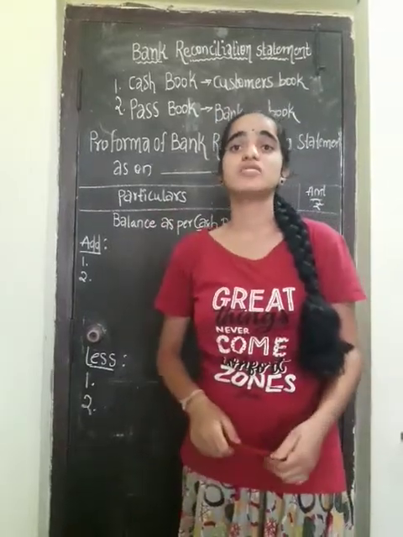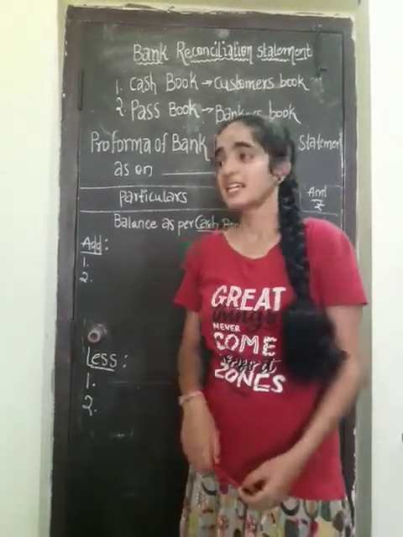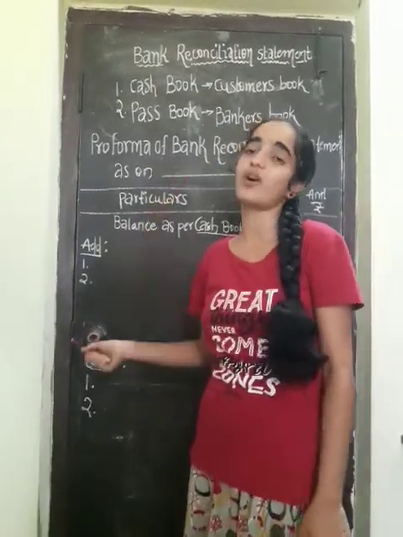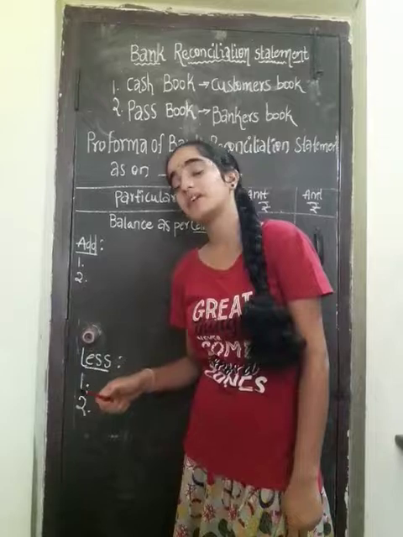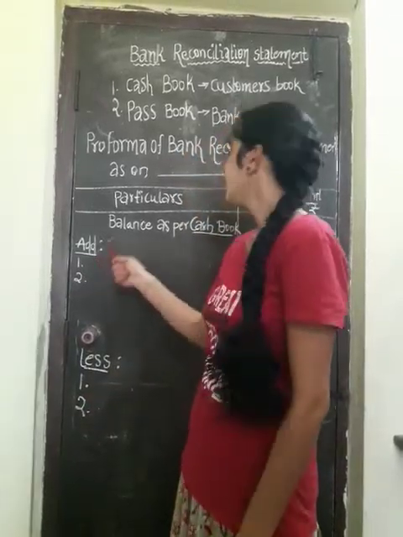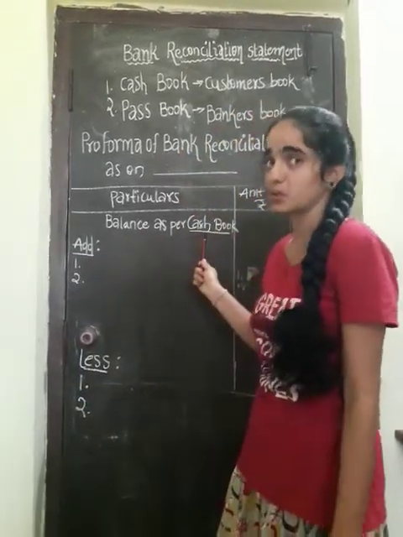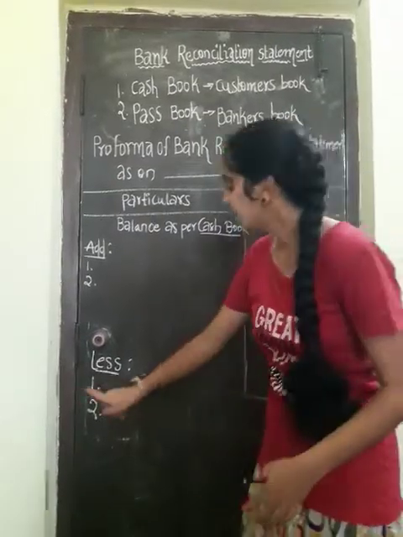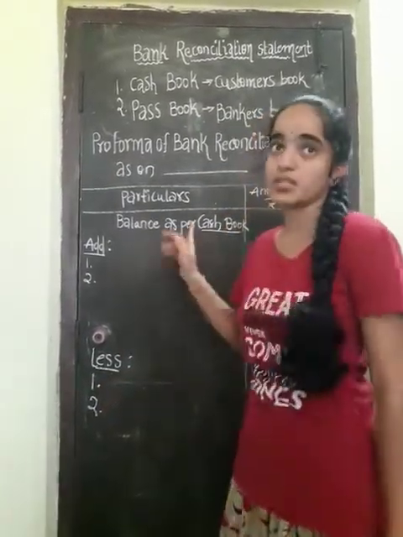Let us see the next point that will come in the add value of the cash book. Check issued but dishonored by the bank. Actually the check issued to the customer is dishonored, so it will come into the add value of the customer's books, meaning the cash book. Okay, let us see what all comes into the less value of the cash book.